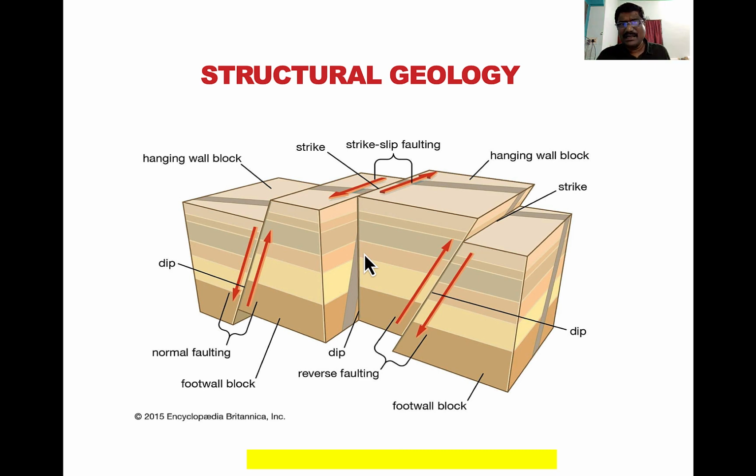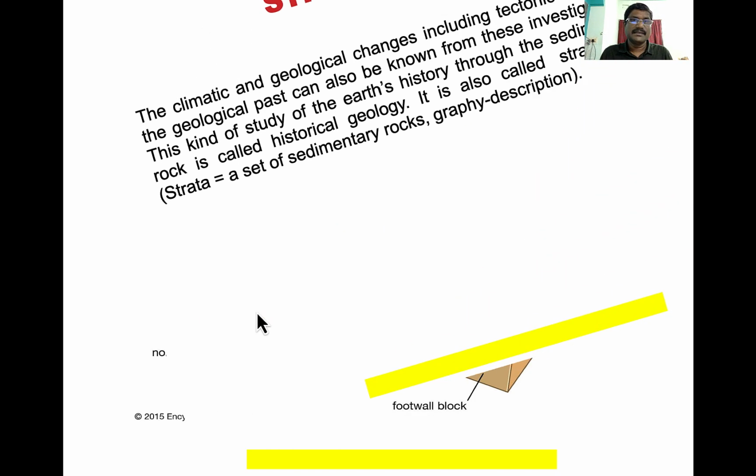In more detail, we'll discuss in the forthcoming lectures: the hanging wall, footwall, strike, dip, reverse faulting, normal faulting. We will discuss those later. As an introduction, just try to understand what we are really going to study in structural geology.